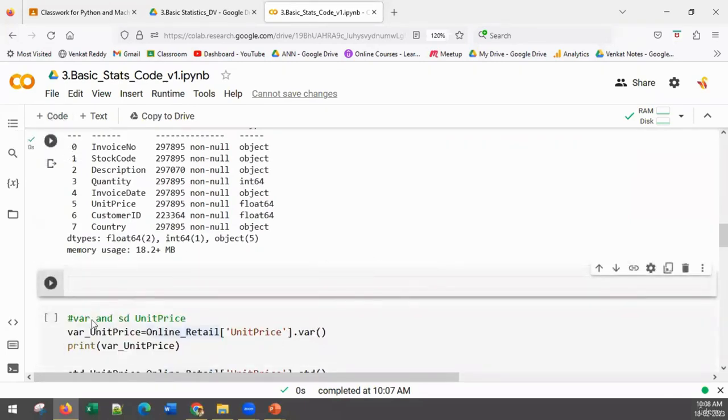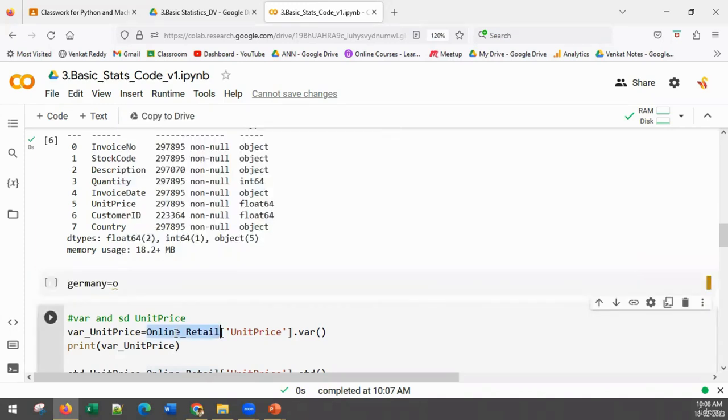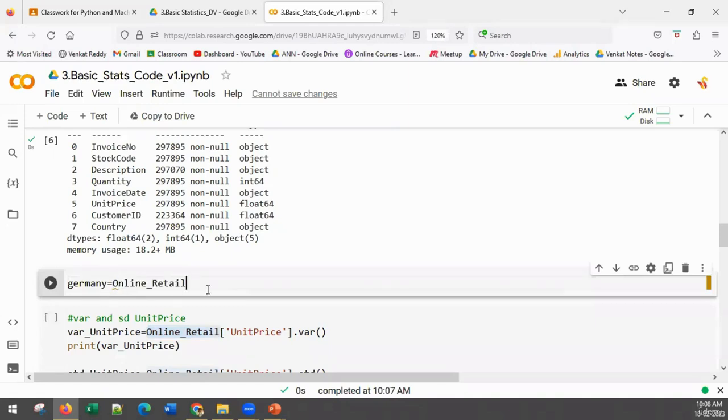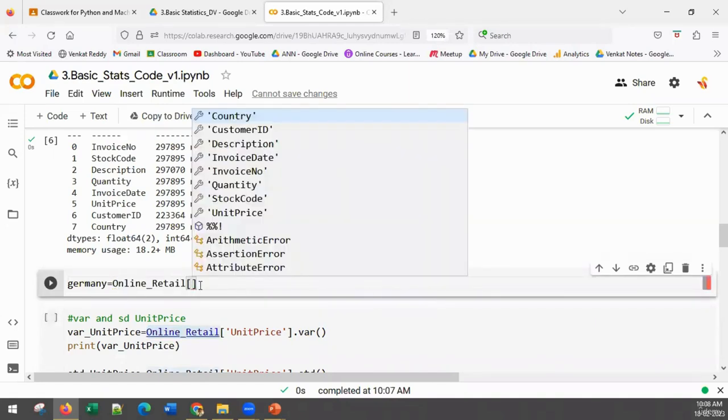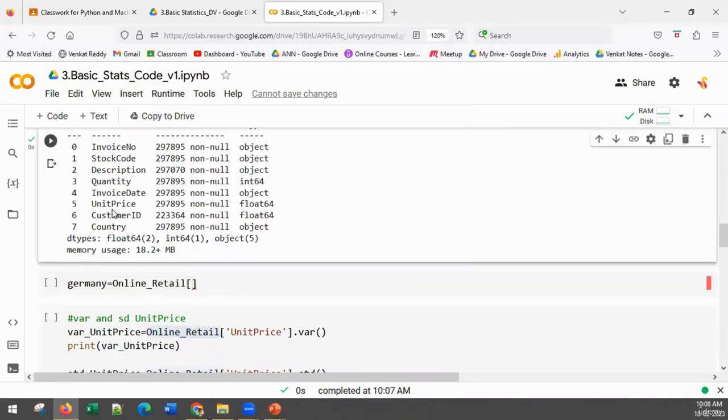First, I would like to divide the data into two parts. One is only for Germany. So let me create the Germany data set. I'll take this online retail sales data. Now, how do you write a filter condition? Here is the syntax. In the brackets, you write the filter condition. So what's the condition? Country is equal to Germany.